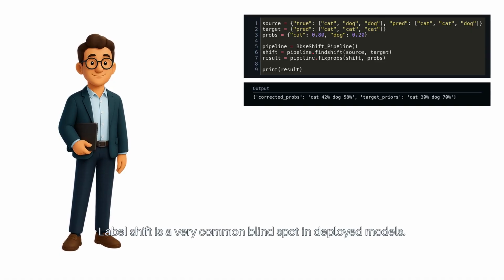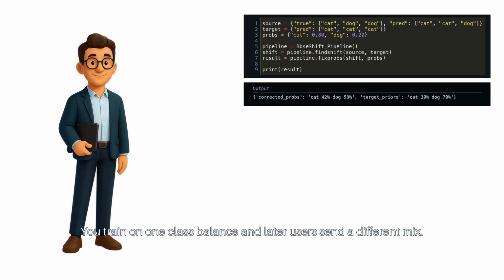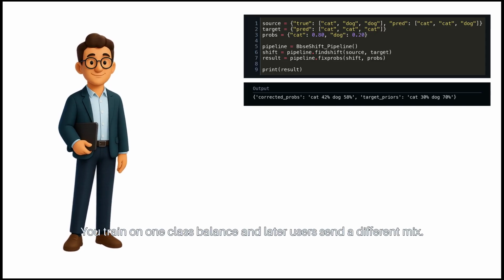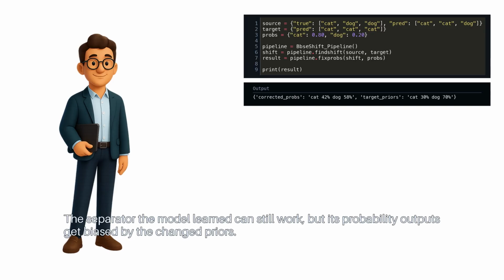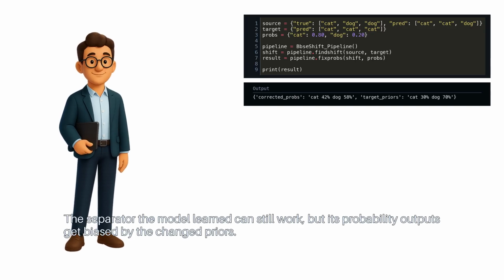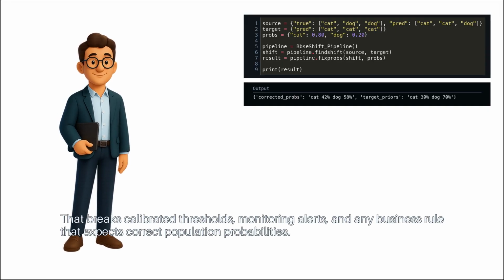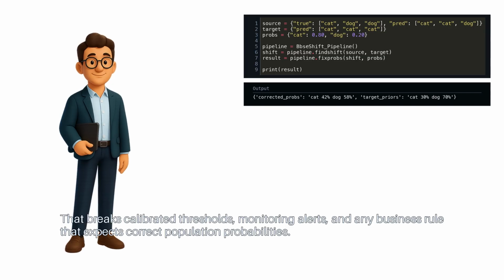Label shift is a very common blind spot in deployed models. You train on one class balance, and later users send a different mix. The separator the model learned can still work, but its probability outputs get biased by the changed priors. That breaks calibrated thresholds, monitoring alerts, and any business rule that expects correct population probabilities.